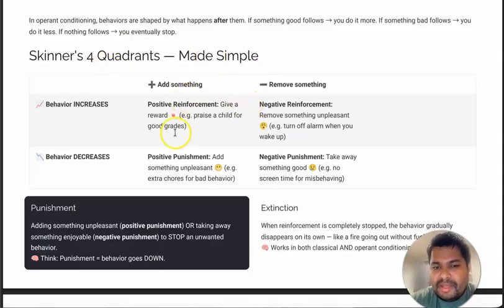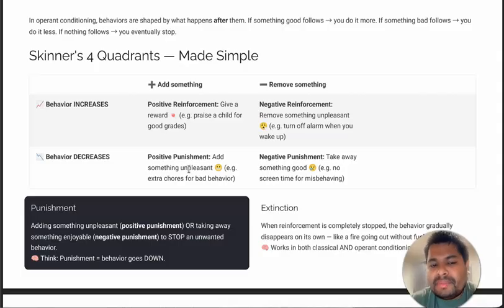So this is important. If there is a behavior increase, that means the good thing is continuously done after some experiment, then we say that the behavior increases. To increase the behavior, there must be either positive reinforcement or negative reinforcement.